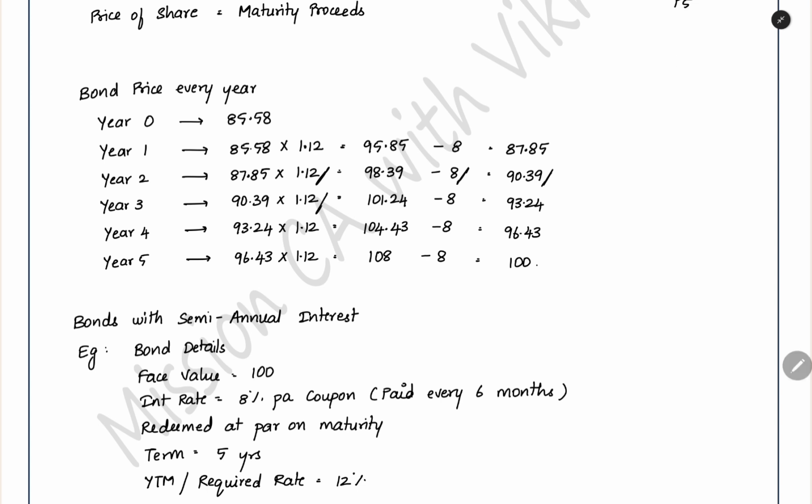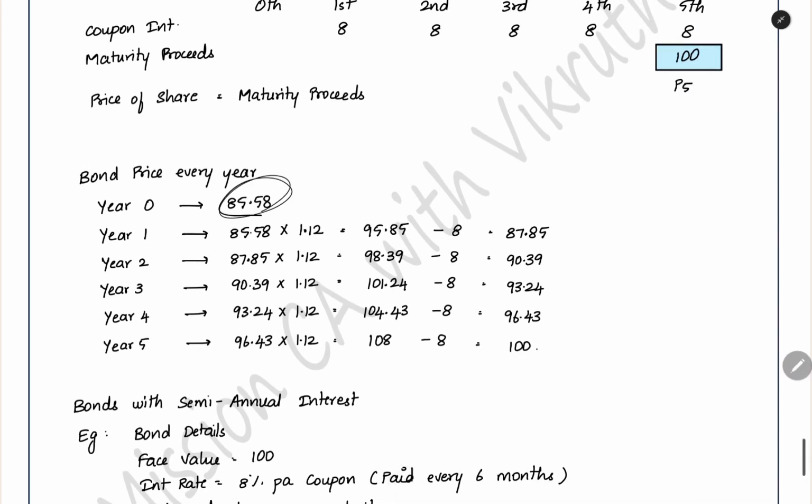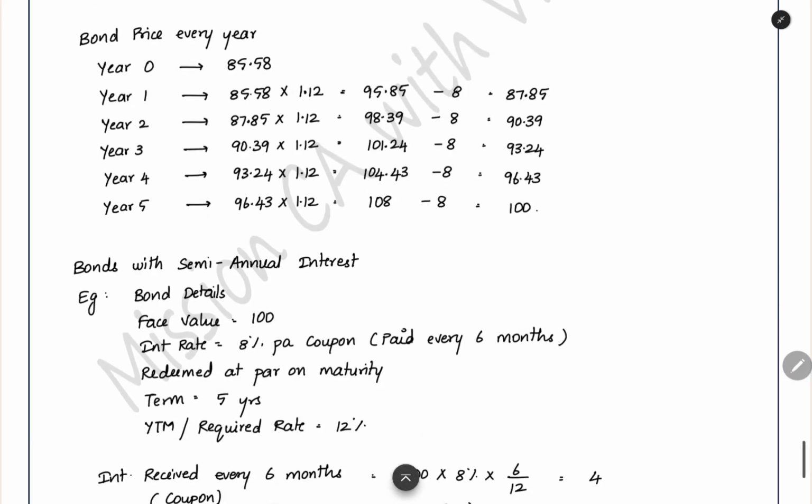Same like that, again you want 12% return on that amount due, the coupon you are getting, then again you are getting the amount due. Same like that, you want this much return from the value which you have at the beginning of the year, and then at the end of the year you are getting the coupon. After that, you have to reduce the coupon and bring it to the next year value. If you do this every year, at the end of the term, it will reach the maturity proceeds. If it is redeemed at a premium, it will reach the premium. If it is redeemed at a discount, it will reach the discount. Like that, whatever the current market price, it will reach the maturity proceeds over the term of the bond. That is what you need to understand.